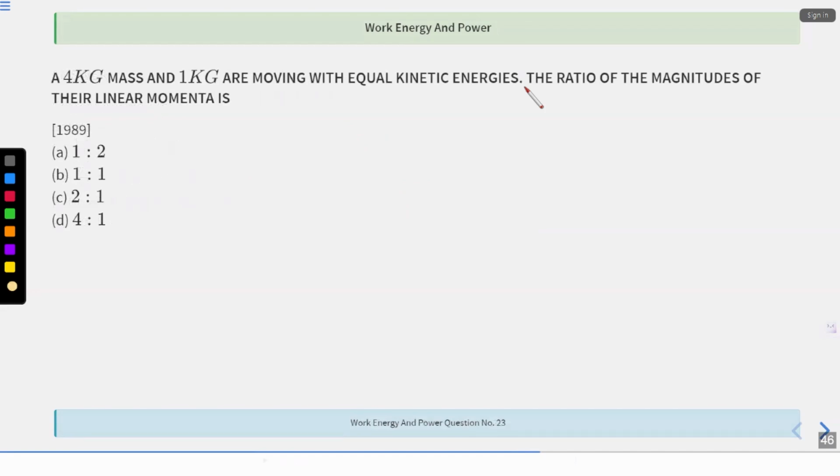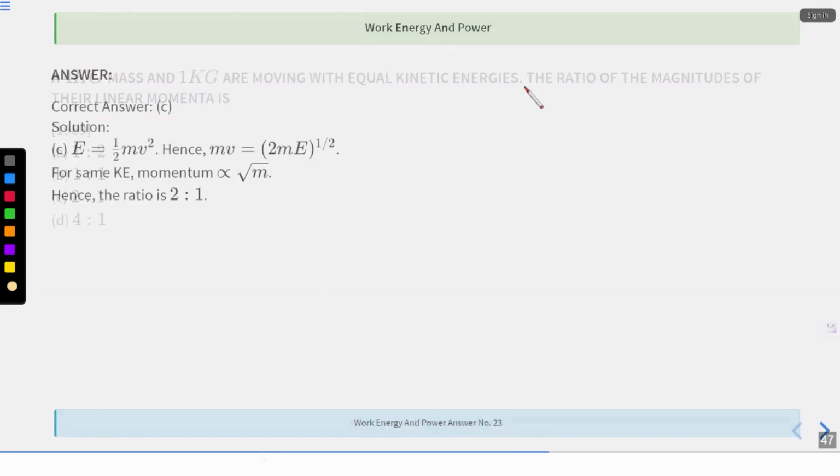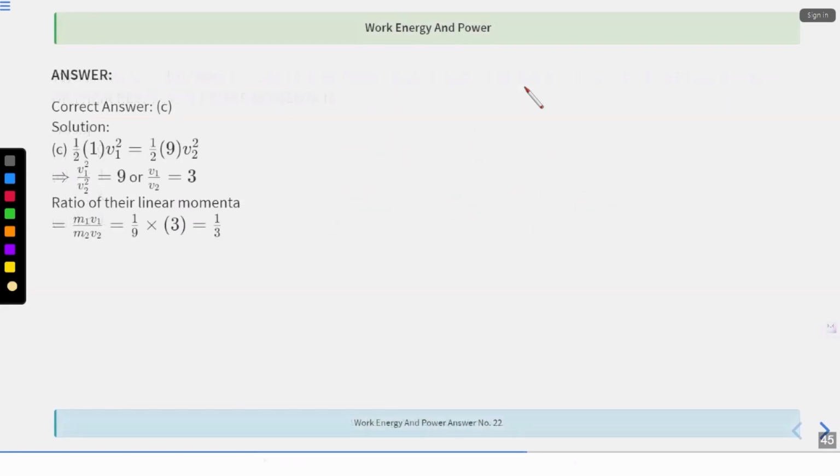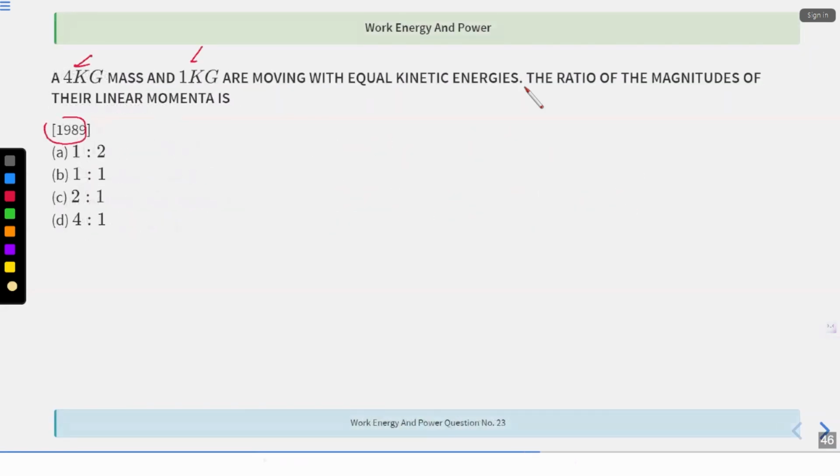Again, the very same question. It had come in 89. Same question. It's just that 4 kg and 1 kg is kept over here. E is equal to half mv square, so v is directly proportional to this. So it will be 2:1. Same question, guys. These both questions, 93 question and 89 question, both are same.